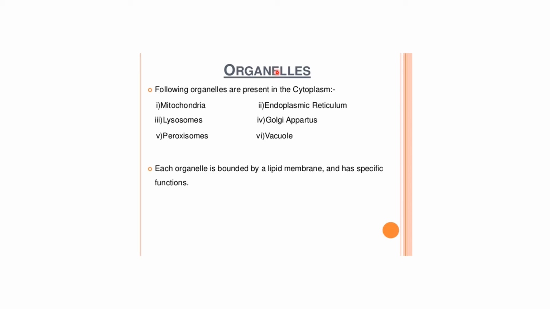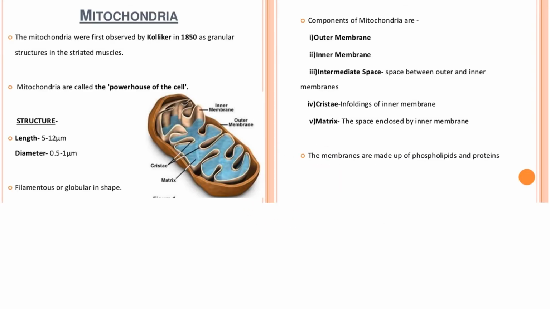Now, moving on to the second part of the cytoplasm, that is organelles. These can be mitochondria, endoplasmic reticulum, lysosomes, Golgi apparatus, peroxisomes, vacuoles, etc. Each organelle is bounded by a lipid membrane. So they are covered by a lipid membrane outside and each has a special function.